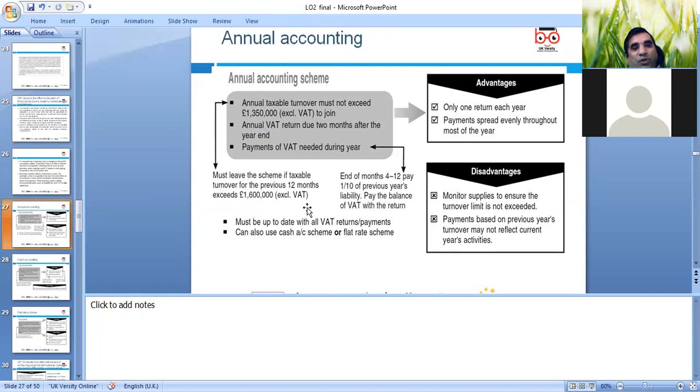The limit is 135,000 excluding VAT to join this scheme, and you can stay on this scheme up to 1.6 million. So we need to look at the advantages: only one return. Disadvantages: you have to monitor the supply, your turnover shouldn't increase, otherwise you will be moved to the other scheme.